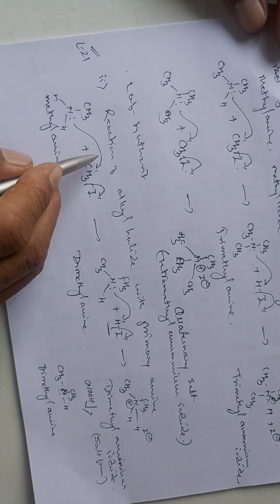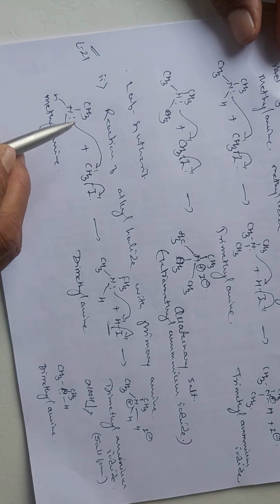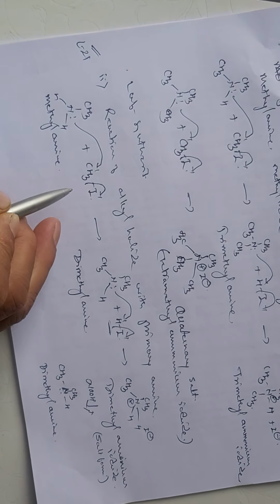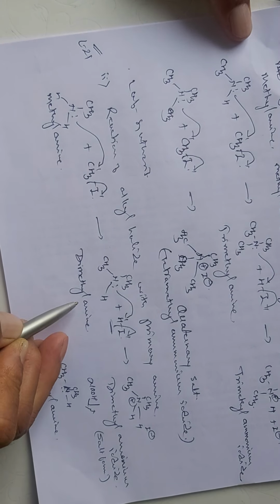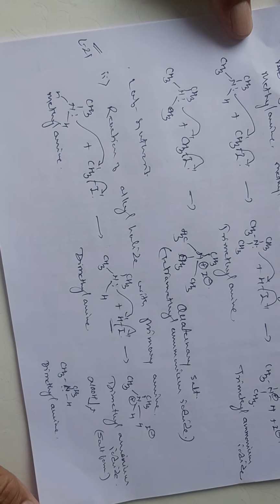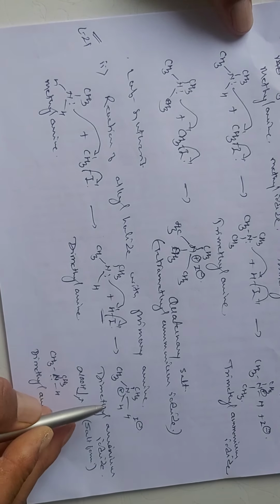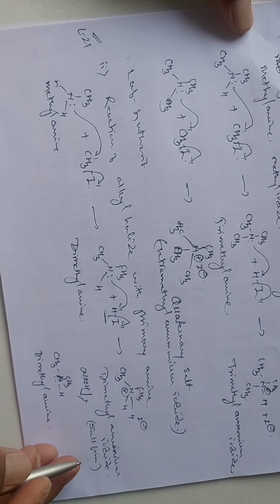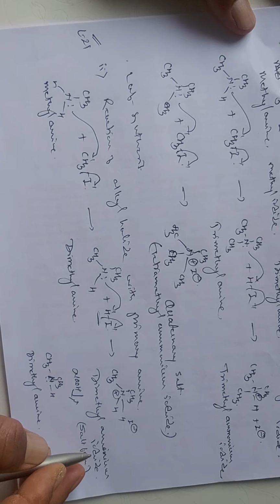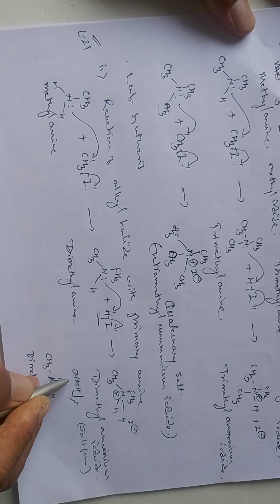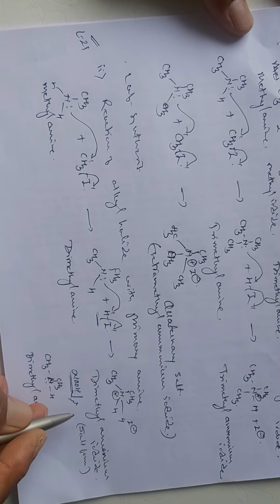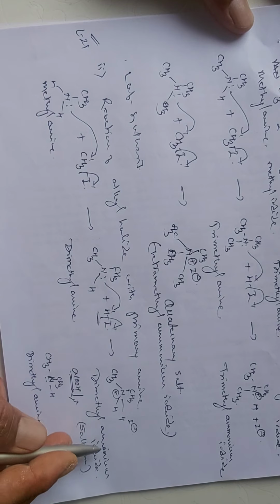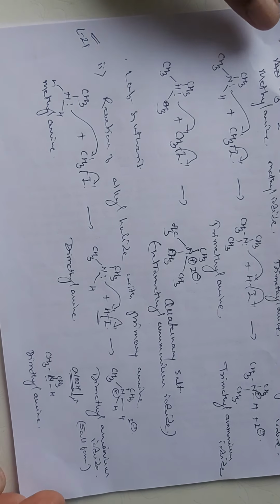So, we were discussing the reaction of alkyl halide with primary amine, in which the methyl primary amine reacts with the methyl iodide and gives you the formation of dimethyl amine, which in a further step reacts with the hydrogen iodide, which is found in the reaction, and gives you the formation of dimethyl ammonium iodide, which is a salt form. It is further treated with the alkaline solution of sodium hydroxide, and this sodium hydroxide reacts with the dimethyl ammonium iodide and forms dimethyl amine, which is set free in this reaction.